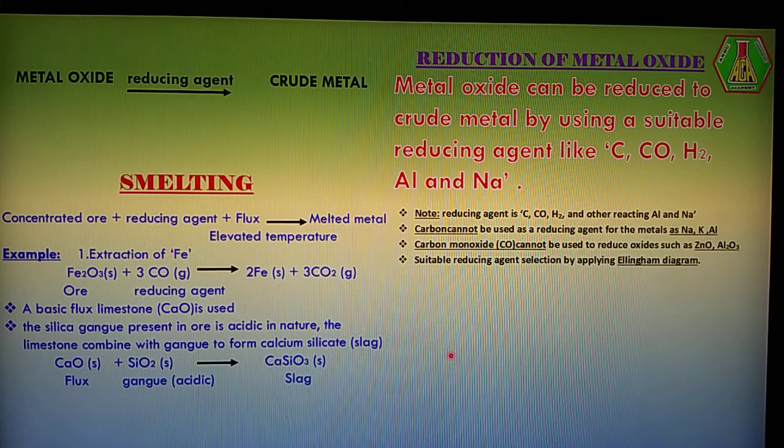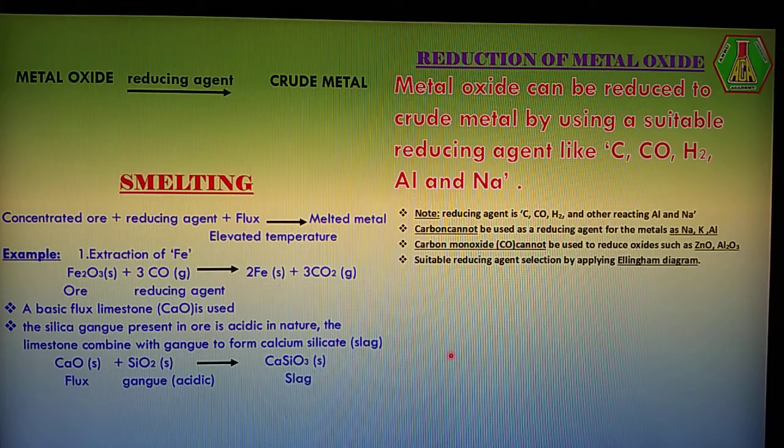Dear students, this is the 8th video about metallurgy. Our topic is how the reduction of metal oxide is converted into crude metal. This is the second step of the extraction process. Already we have discussed the first step. We have a concentrated ore.